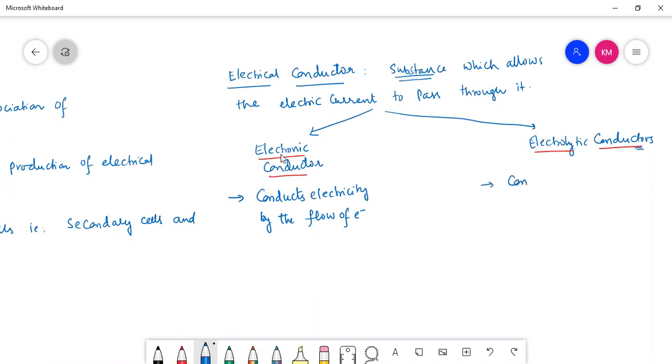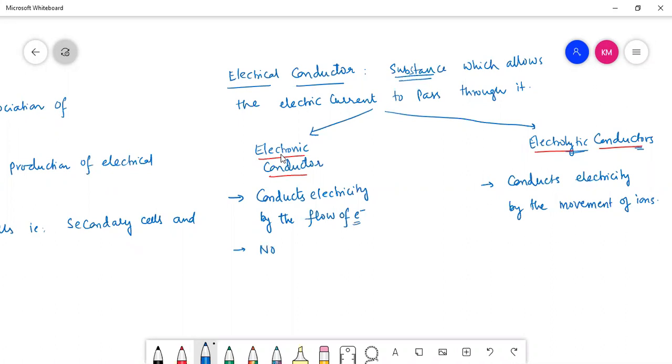An electrolytic conductor conducts electricity by the flow or movement of ions. Ions give the electric current, that is an electrolytic conductor. If electrons give the electric current, that is nothing but an electronic conductor.